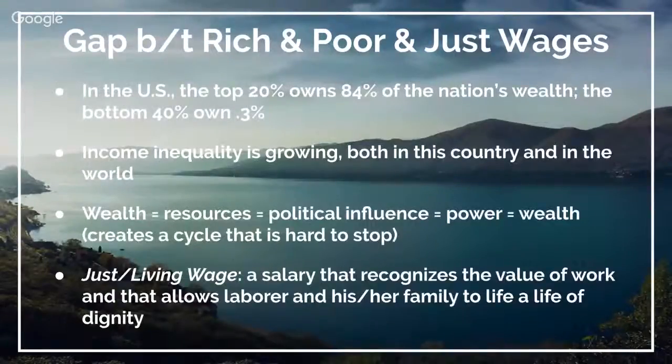Now on to our final slide, the gap between rich and poor and just wages. Combining these two reasons, we've talked about this before, but in the US, the top 20% own 84% of the nation's wealth, and the bottom 40% own 0.3% of the nation's wealth. And income inequality is actually growing, both in this country and in the world.